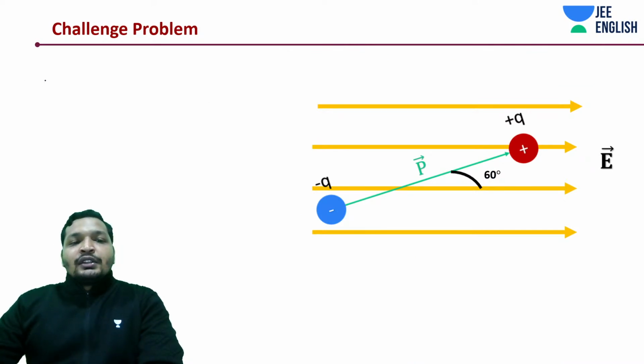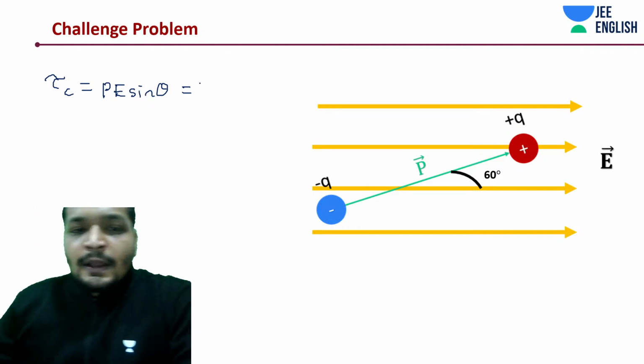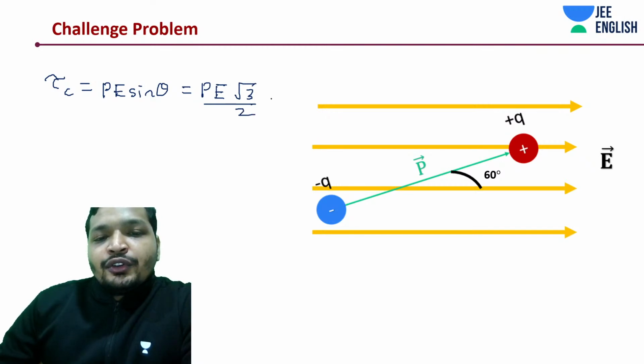So let's now write down the torque equation. We are just calculating the magnitudes. Torque is going to be PE sine theta. How much is sine 60 degrees? PE sine 60, it's going to be root 3 by 2. There you go, you got the magnitude.